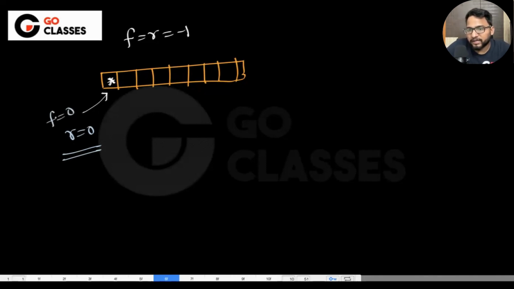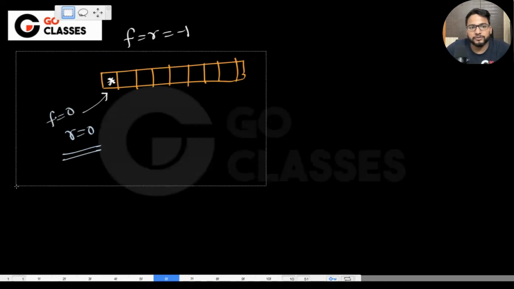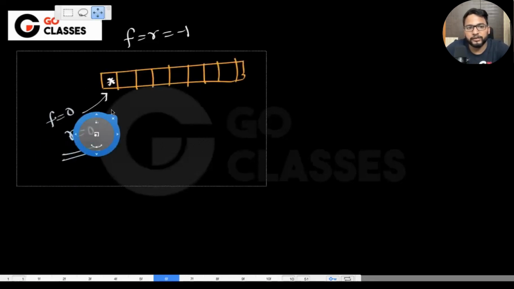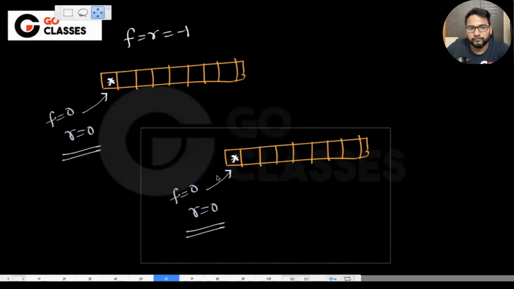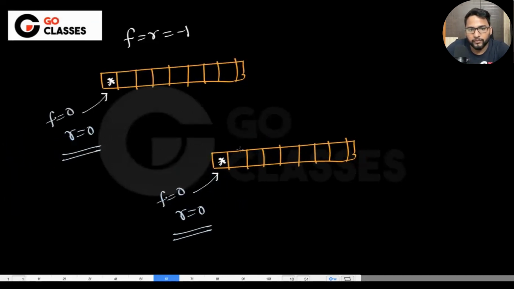Now let's do the next NQ, right? At the next NQ, NQ means that you're incrementing the rear pointer. So your front is still 0 and your rear will be 1, right?